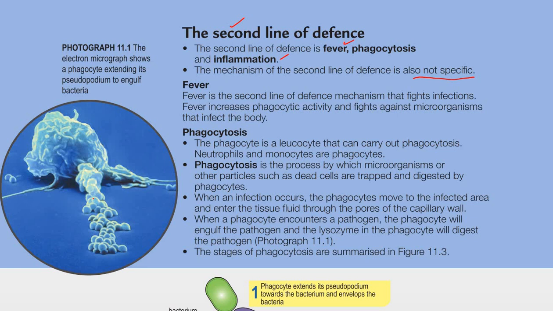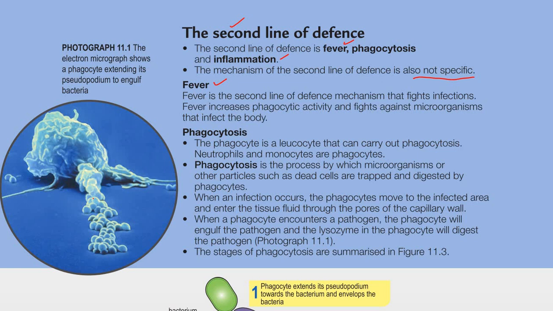So the second line of defense occurs when our first line of defense fails to protect us from the infection. For example, maybe the bacteria already penetrate our skin and can now enter our body. So this will trigger the second line of defense. The first mechanism is the fever.